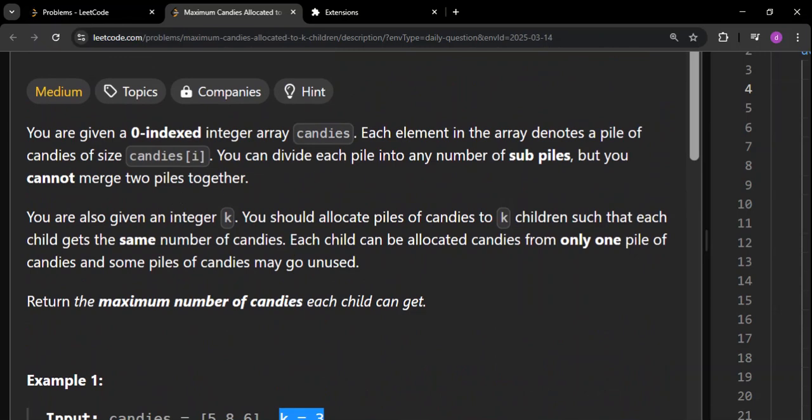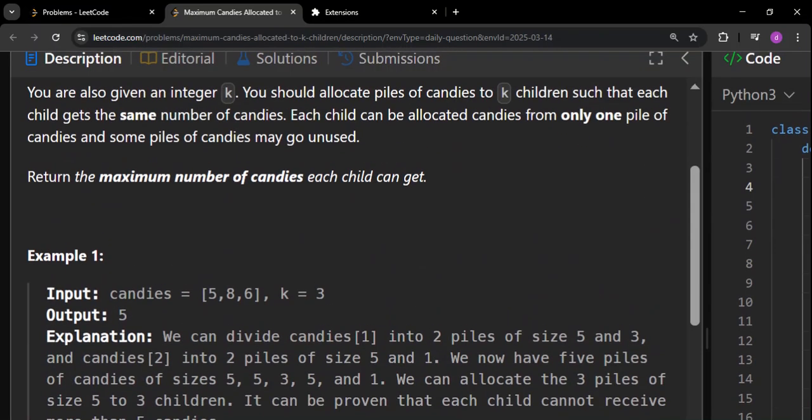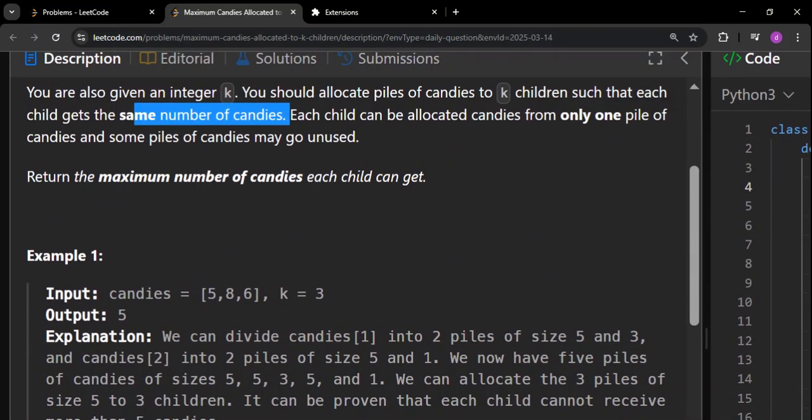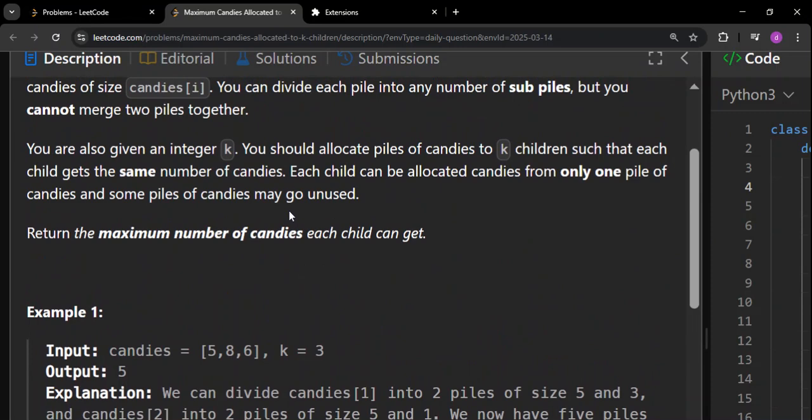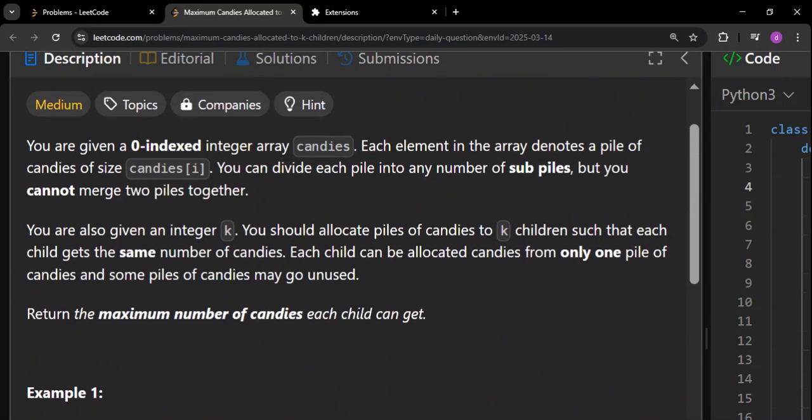Yes, there are k children in this case. So the first thing is that the same number of candies should be given to every child. Then we have to find the maximum number of candies that can be given. In this case, we can give 5 candies to each child. One 5 will come from this pile, another 5 from this, and similarly another 5 from this. One more very important thing you should know is that you cannot join two sub piles.